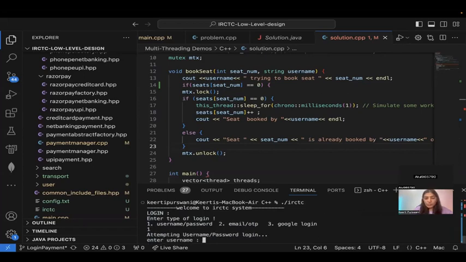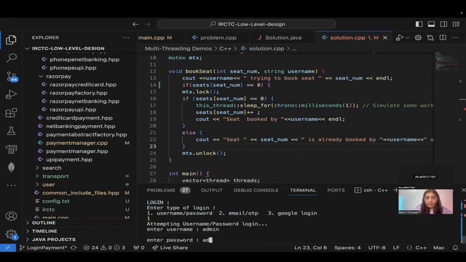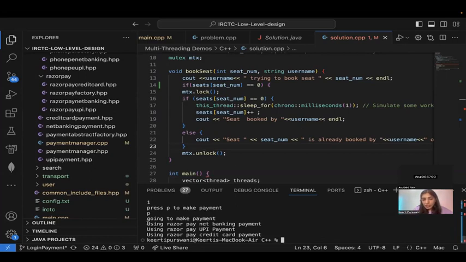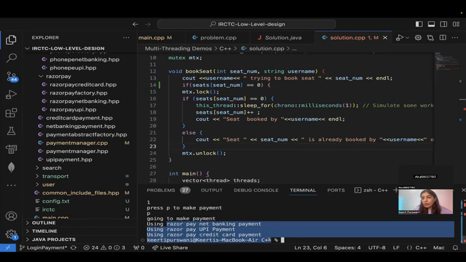So when I do first one, if I just do admin, here the things that I'm getting is add train and display train. Okay. Similarly, say I just go out and I run again, say for the second guy, I'm getting this search train and all of this, right? So if I do first, right now I'm not supported search and all of this. If I do the payment, here you can see that going to make payment and I am doing using Razorpay, UPI Razorpay this, right? So I can put it like this.